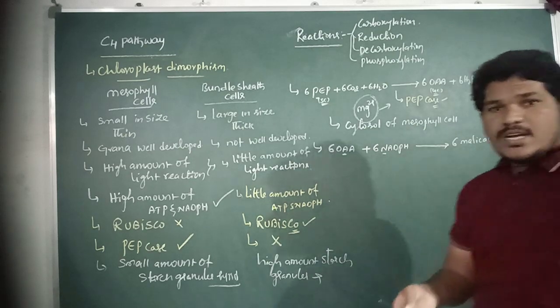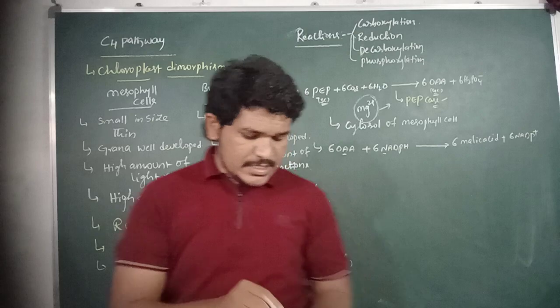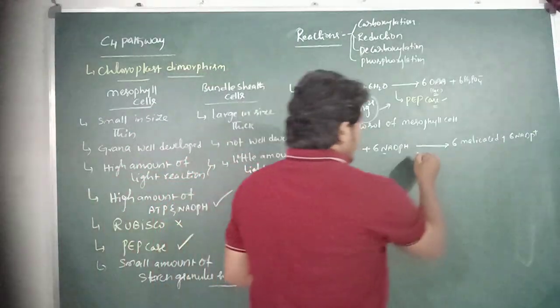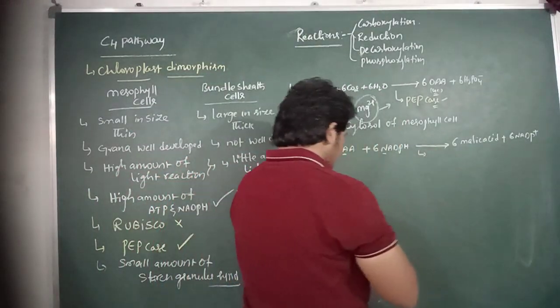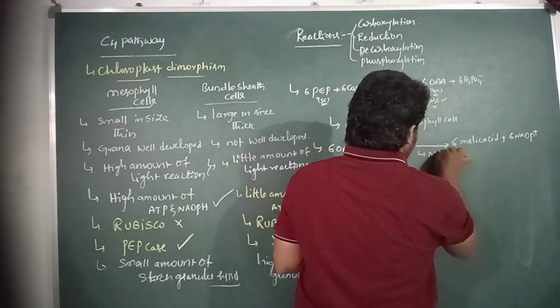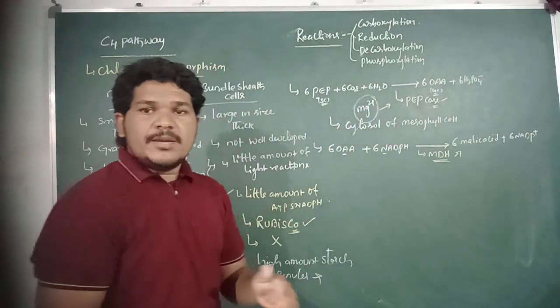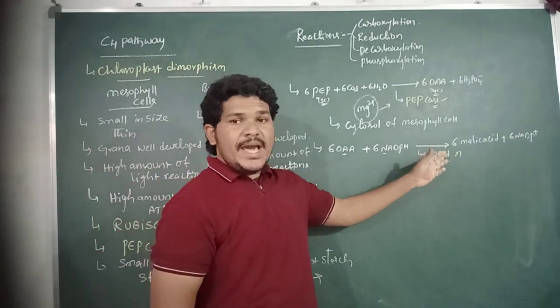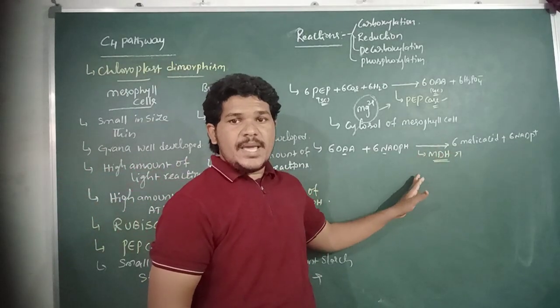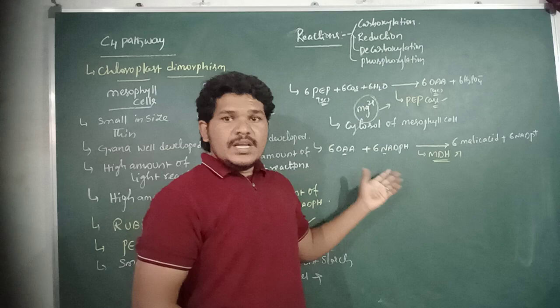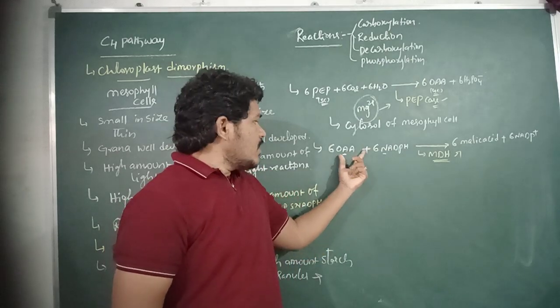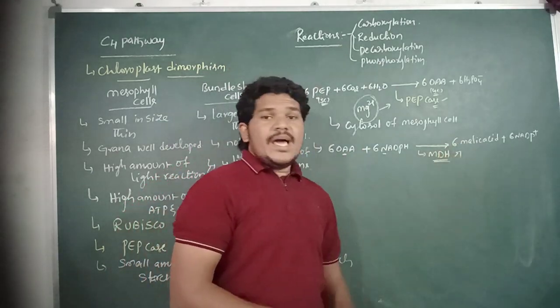This reaction is catalyzed by the enzyme malate dehydrogenase, simply represented as MDH. Malate dehydrogenase is involved in the conversion of oxaloacetic acid into malic acid.